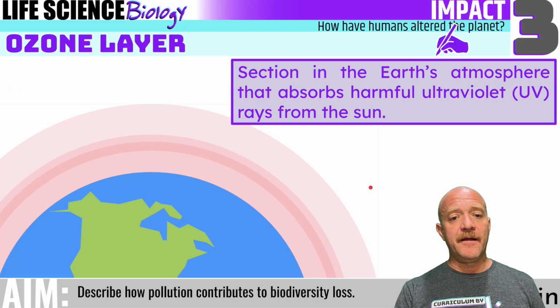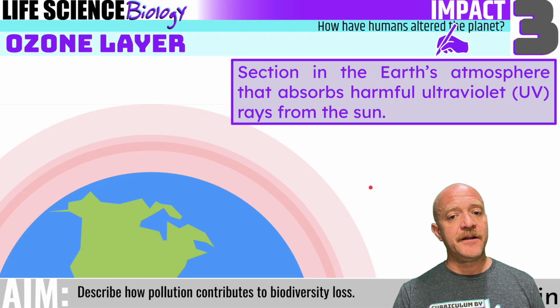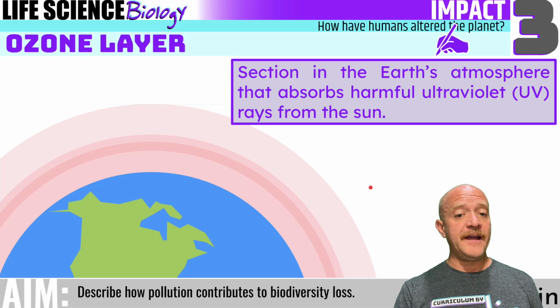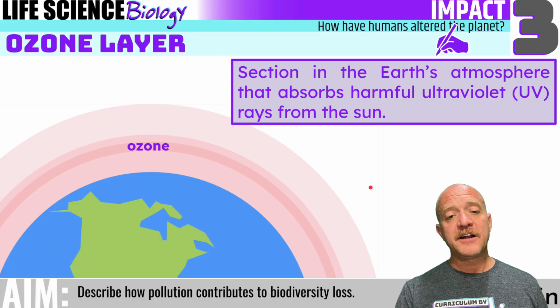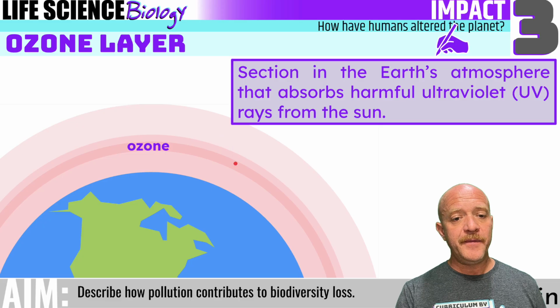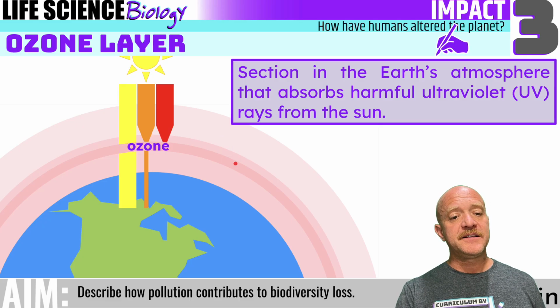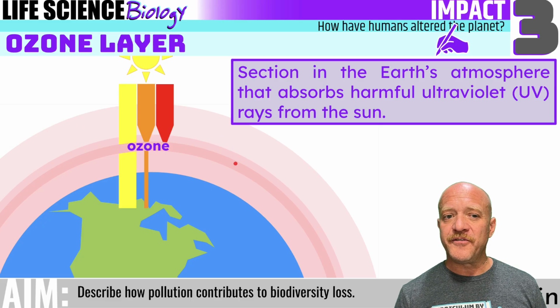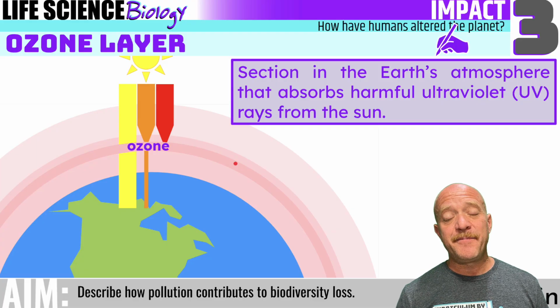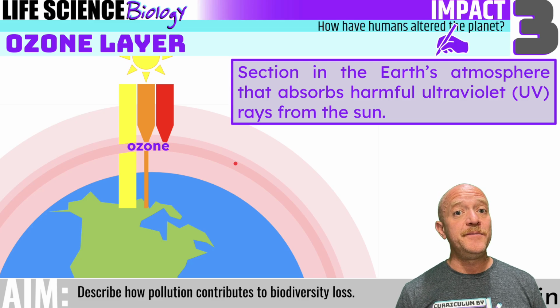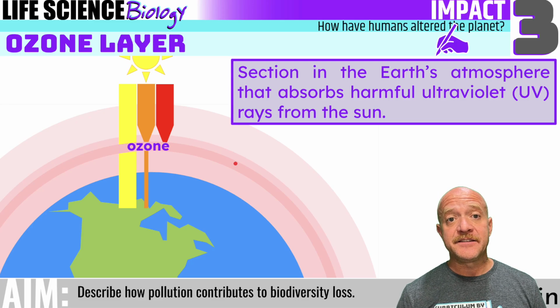Now, the ozone layer is a section of the Earth's atmosphere that absorbs harmful ultraviolet rays from the sun. UV rays are blocked by this thin layer in the atmosphere. This is expanded to show everything. But we have the ozone layer, which blocks a lot of the sun's ultraviolet radiation. Remember, ultraviolet radiation is just the type of radiation that's found in the sun's rays. It can contribute to mutations leading to skin cancer.